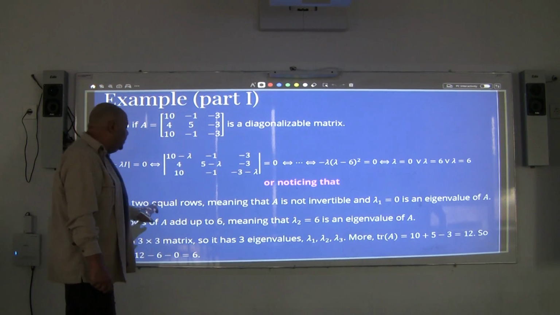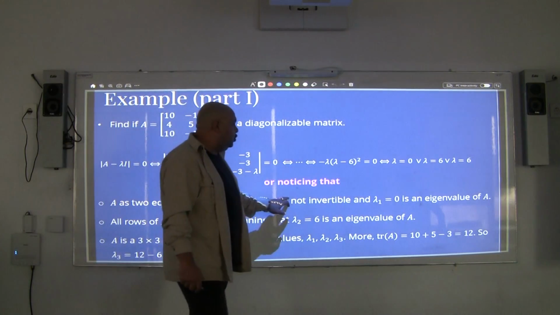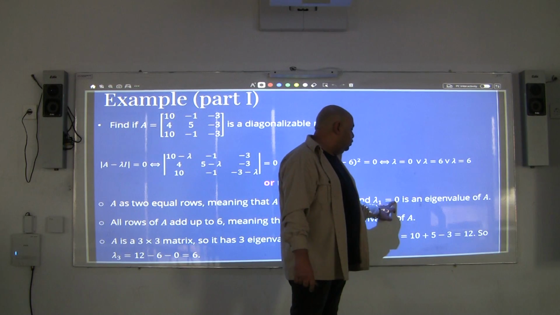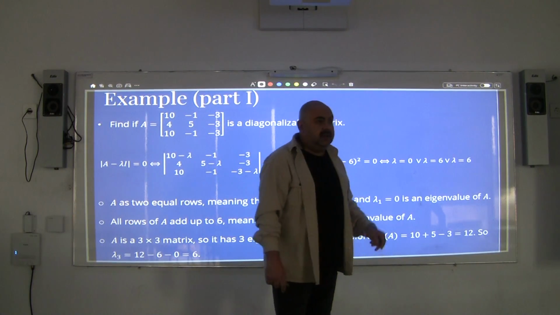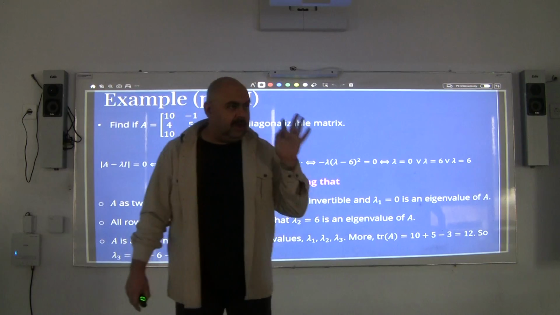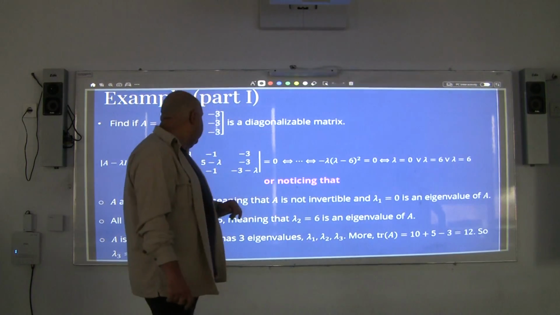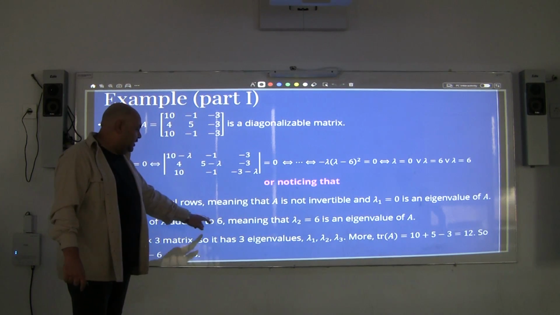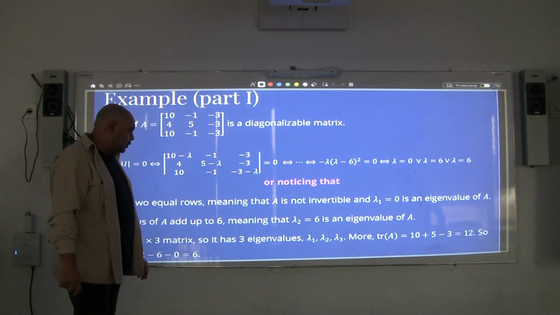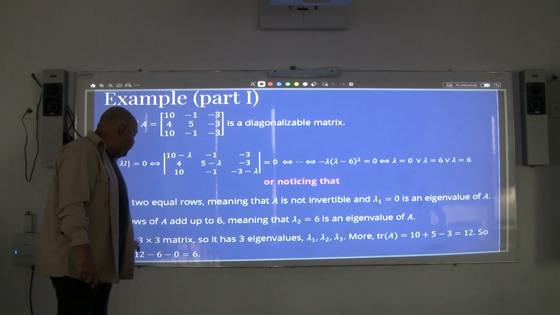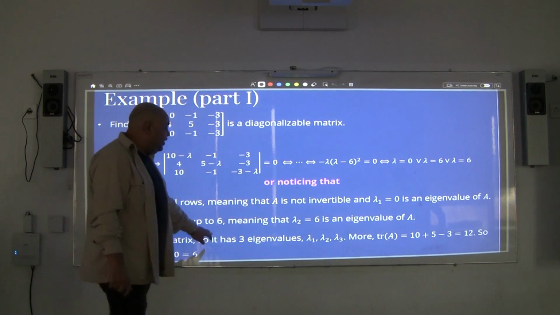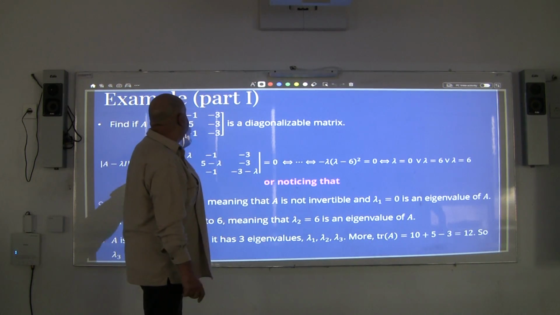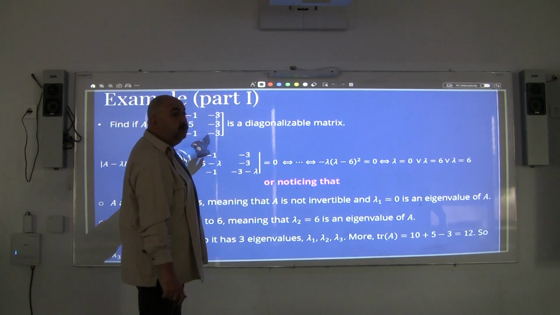So A has two equal rows, meaning that A is not invertible. And lambda 1 equal to 0 is an eigenvalue of A. Now I know that 6 is an eigenvalue and 0 is an eigenvalue of this matrix. All rows of A add to 6, meaning that lambda 2 is equal to 6. A is a 3 by 3 matrix, so it has 3 eigenvalues. Remark, if I added the values 10 plus 5 plus negative 3, it's going to be 12.